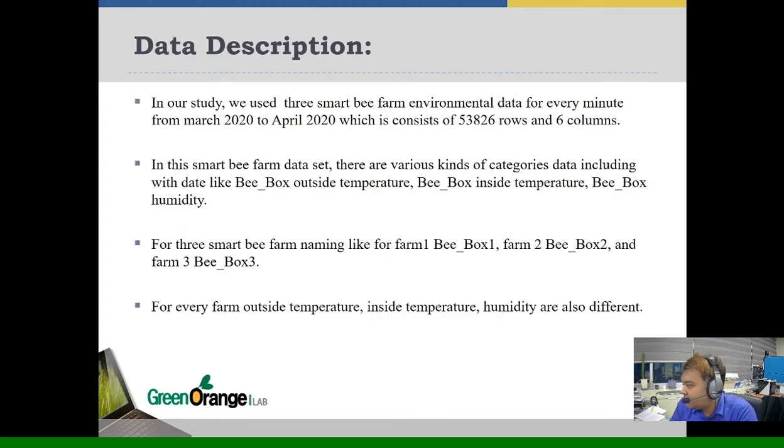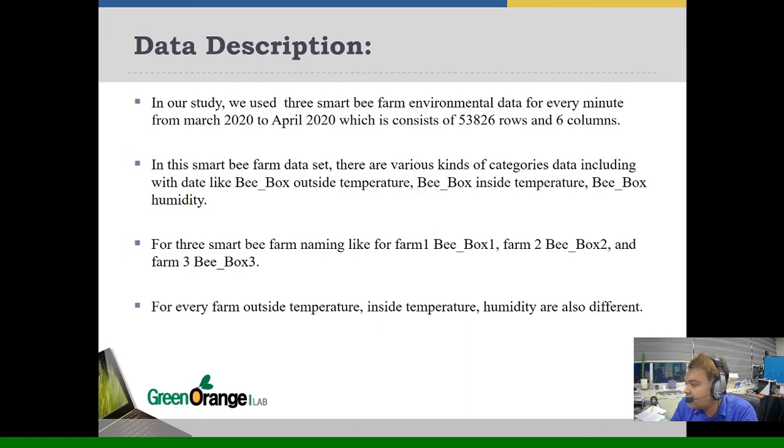Data description. In our study, we used 3 Smart Bee Farm environmental data for every minute from March 2020 to April 2020, which consists of 53,826 rows and 6 columns.